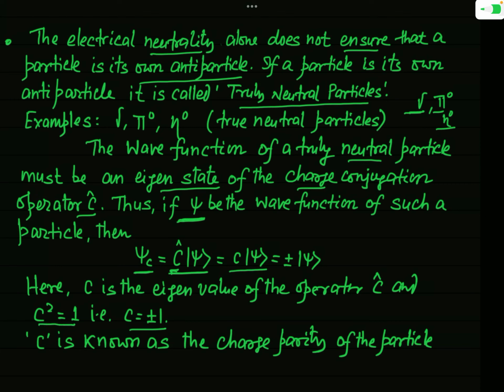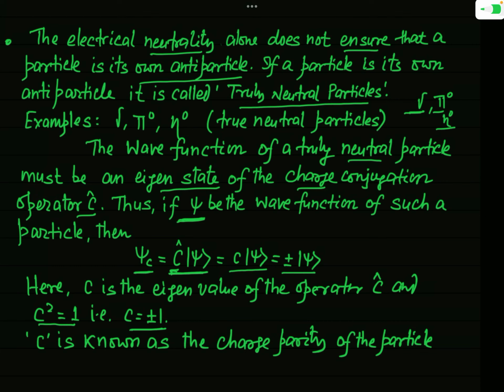And since C squared is 1, C will be equal to plus or minus 1. So when this charge conjugation operator is operated on the wave function of a true neutral particle, we get plus or minus ket psi.